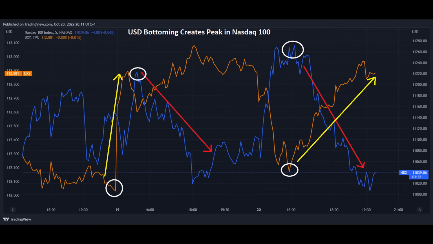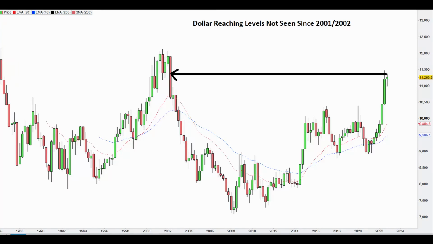This chart shows the inverse relationship between the US dollar index and the Nasdaq 100. You can see here as the dollar rallied on Wednesday, the Nasdaq 100 began to come off. You can see the same pattern playing out on Thursday. As the dollar rallies, the Nasdaq 100 comes off. The dollar strengthening to abnormal levels, approaching levels not seen since 2001 and 2002,